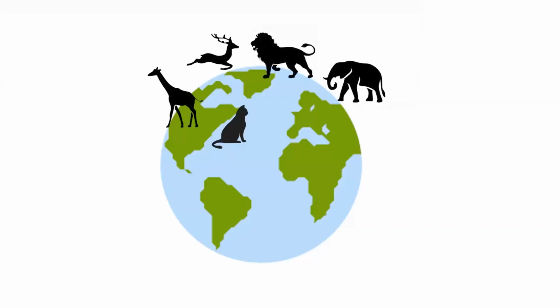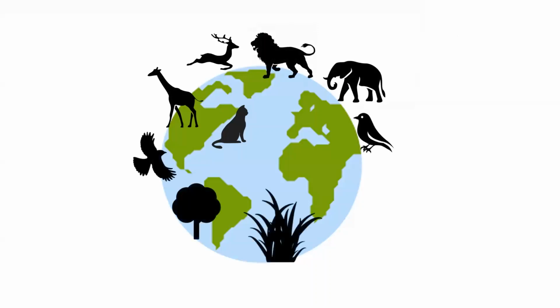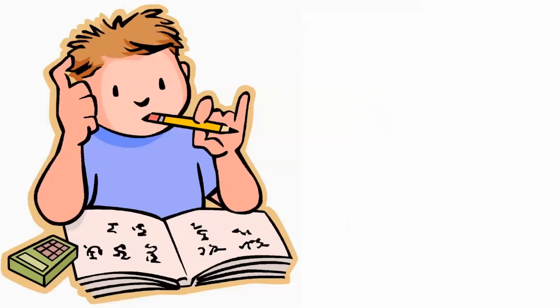Taxonomy. Earth has a large number of organisms and we can name a few of them, like a cat, giraffe, deer, lion, elephant, a few birds, plants, trees and so on. But it's not very easy to study the properties of each and every organism living on Earth. Hence, a system of classification needs to be known because otherwise it's going to be a difficult task.